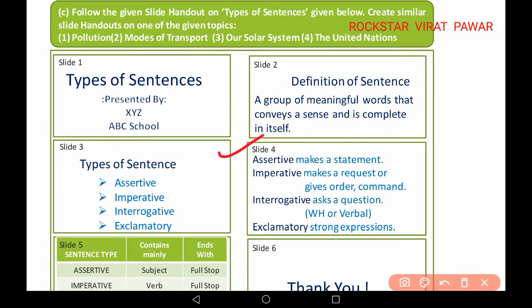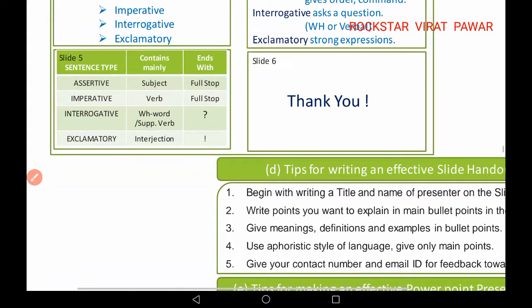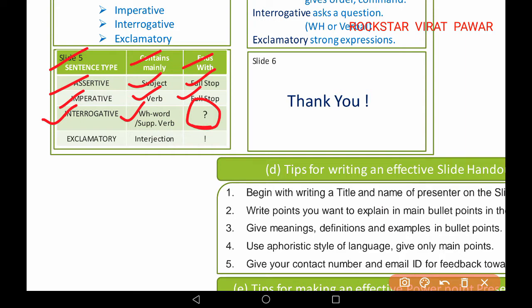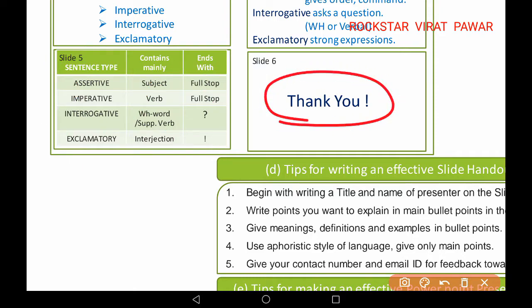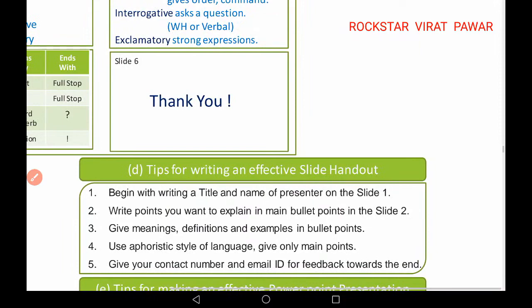On slide 4, you can add what assertive means. It is used for making statements; imperative for making a request or giving an order or command; interrogative for asking questions, WH verbal; exclamatory, strong expressions are used. And in slide 5, sentence type contains mainly, ends with: assertive, subject, full stop; imperative, verb, full stop; interrogative, like WH questions, you can add this type of WH questions also. Exclamatory, it is an interjection, and see here the image is also given. Lastly, you can add a thank you section also.